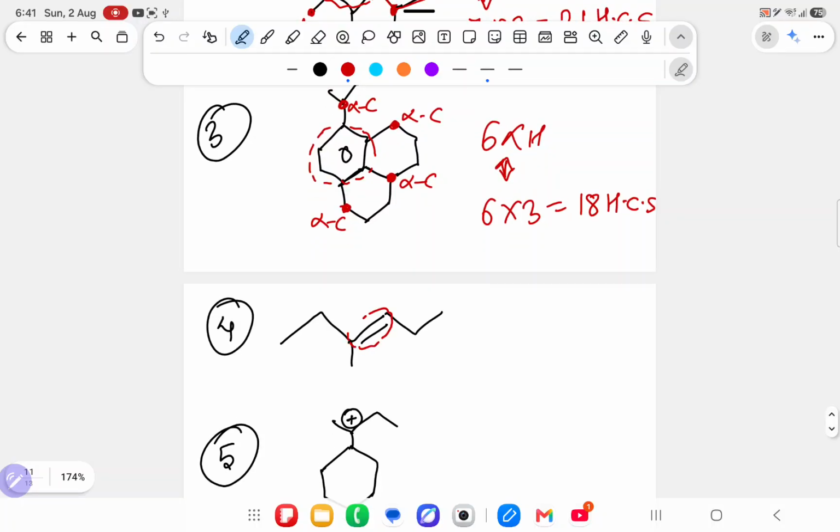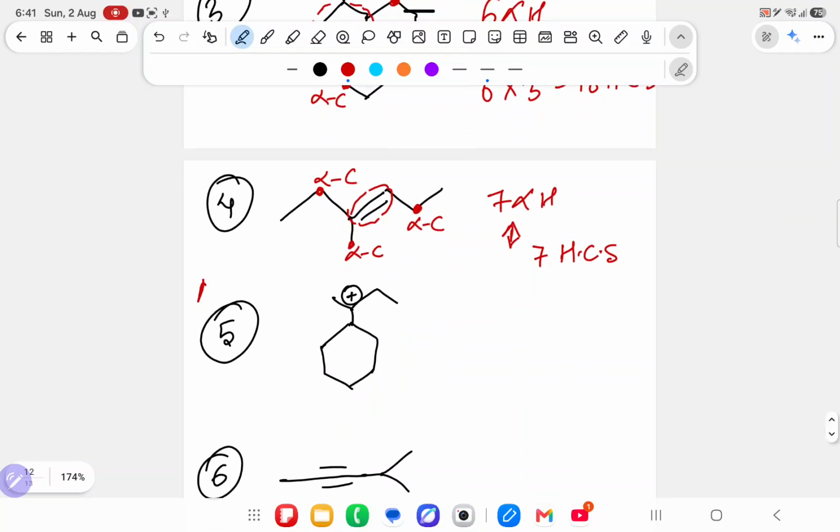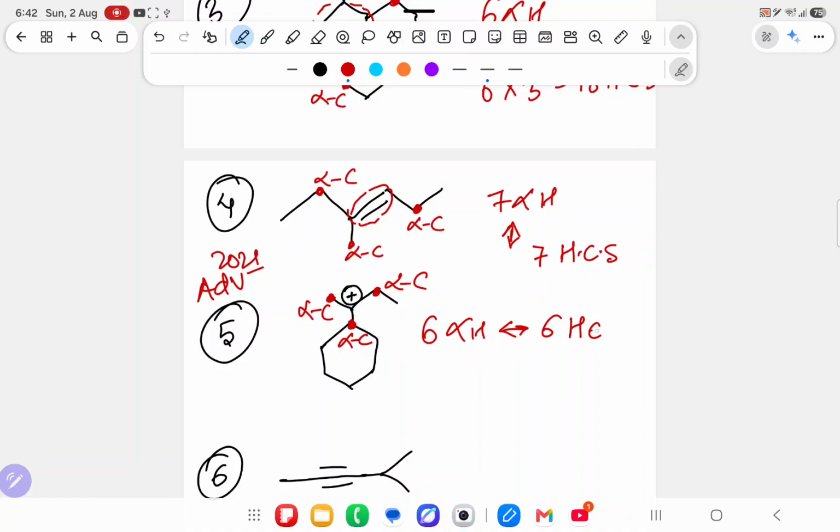Over here close this double bond. Over here alpha carbon, alpha carbon. This has 2, this has 3, 3 plus 2 is 5, 2 more is 7 alpha hydrogens. This is not a benzene ring, so it has 7 hyperconjugating structures, equal to the number of alpha hydrogens. This is an advanced question from 2021. Over here this carbon is alpha carbon, this carbon is alpha carbon, this carbon is alpha carbon. So it has 3, 2, 5, and 1, 6 alpha hydrogens. It means it has 6 hyperconjugating structures. When it is benzene, then we will multiply by 3.